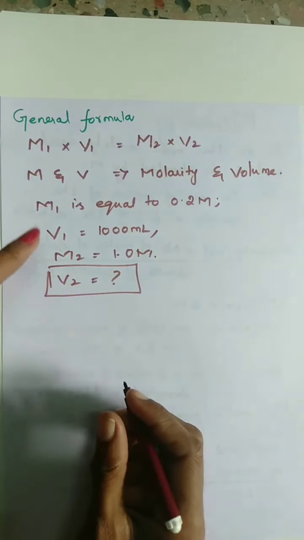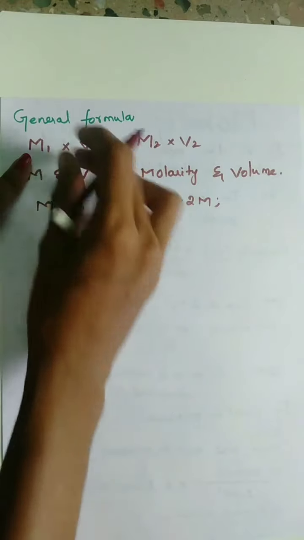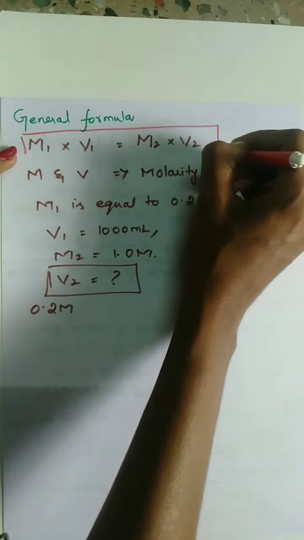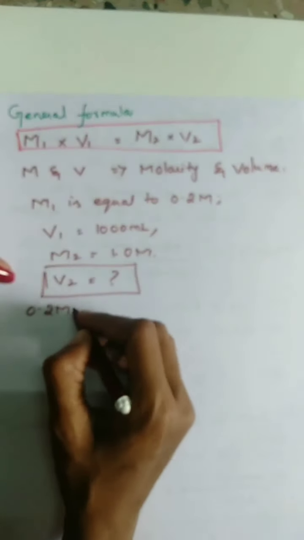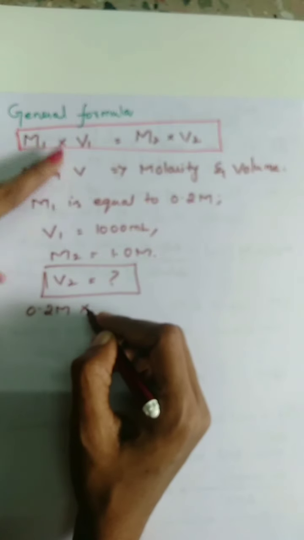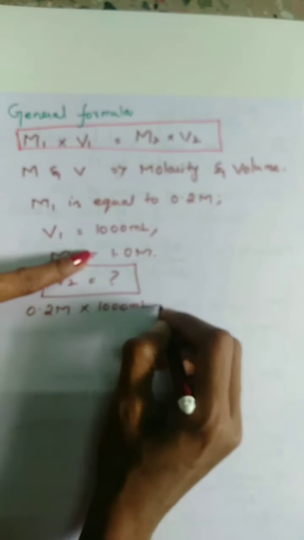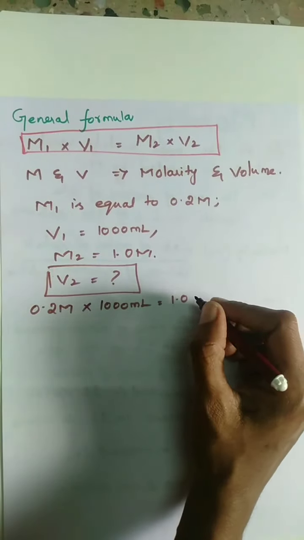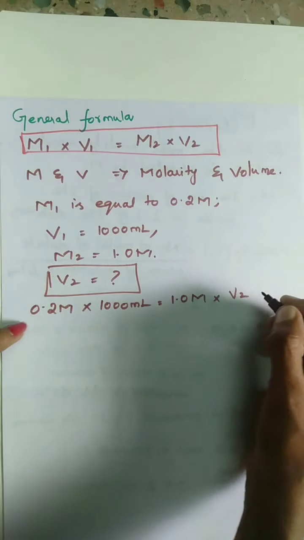So substituting the values in this formula, 0.2 M multiply V1, that is 1000 ml, is equal to M2, 1.0 M, multiplied by V2, which we have to calculate.